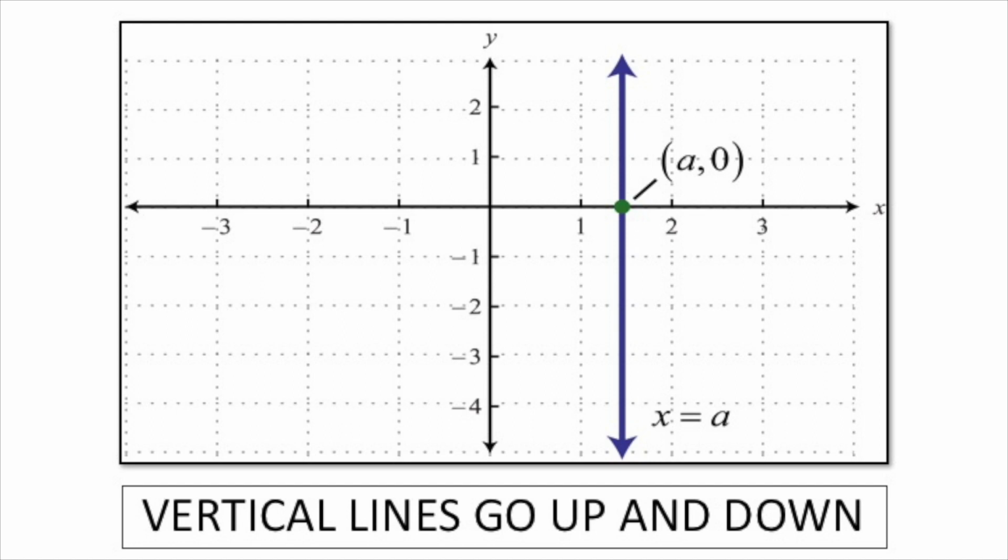Vertical lines go up and down. Okay, so only up and down for vertical lines. What colour is the vertical line on this slide? Blue. You see the line going up and down. What colour is the point? Can you make out there's a point? Green. Yes, well done. So vertical, up and down.